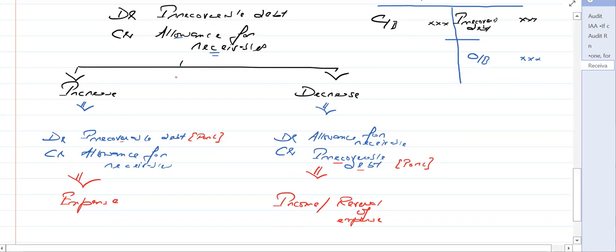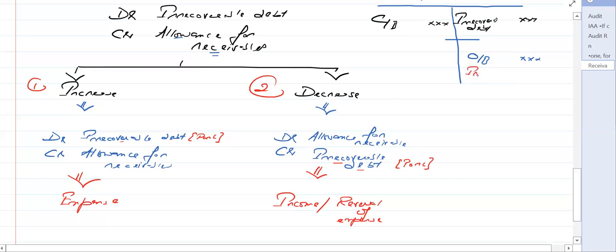So whenever there is an increase in the allowance, we charge expense. Whenever there is a decrease, we charge reversal of expense or the income. So let's take this case first. This is the first case, and this is the second case. Let's assume we were having an increase. So what we're going to do is the same entry: debit irrecoverable debt, credit allowance. So the allowance account is being credited.